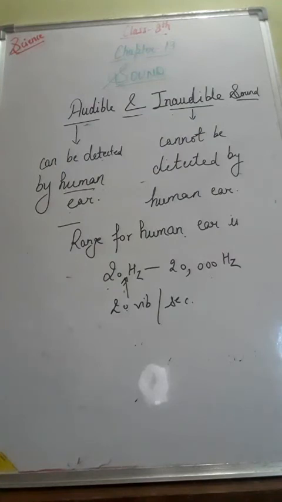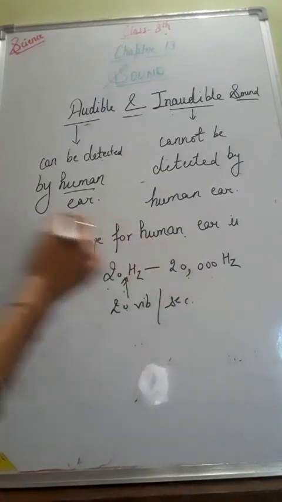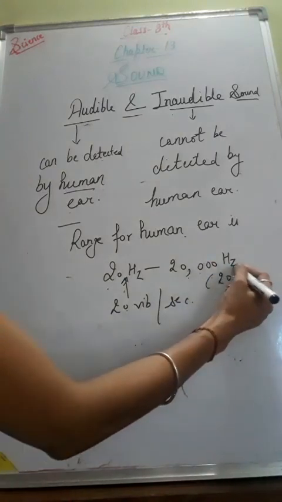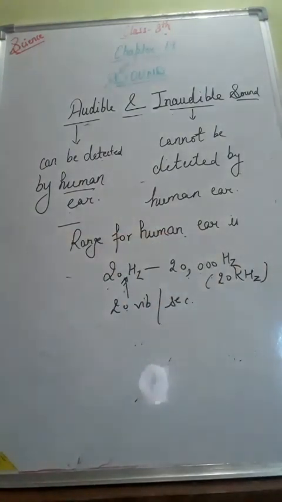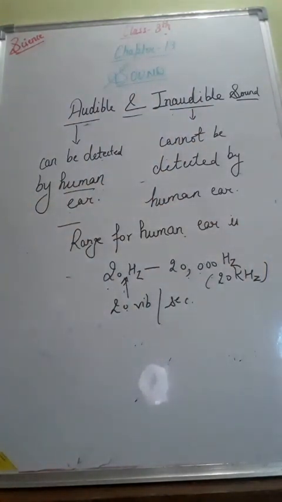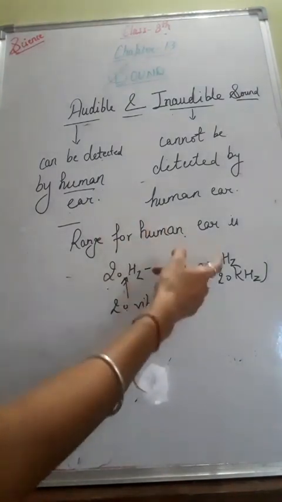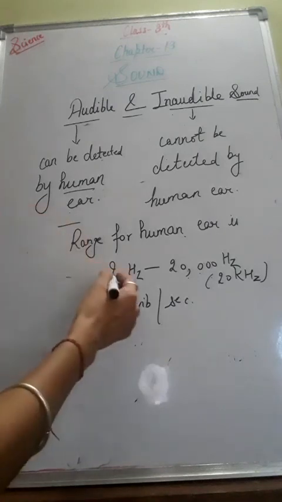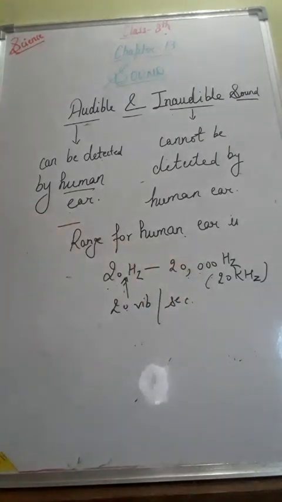Also, if the frequency of sound is above 20,000 vibrations per second, that is 20,000 hertz, or 20 kilohertz, that is also inaudible sound, because in this range sound cannot be heard by a human ear. If the frequency of sound is below 20 hertz or above 20,000 hertz, then it is inaudible for the human ear. So the human ear can only hear sound if the frequency lies between 20 hertz and 20,000 hertz, or 20 kilohertz.